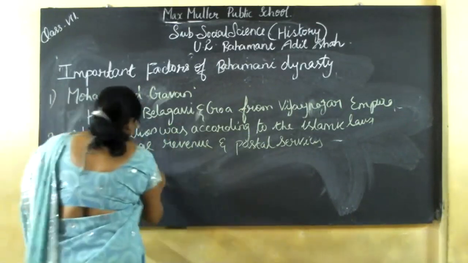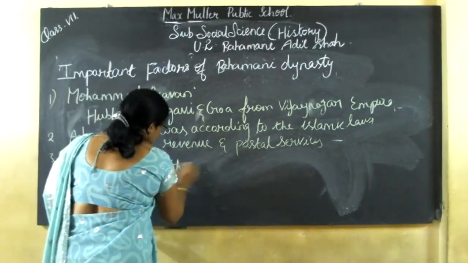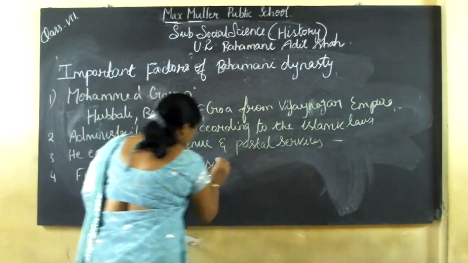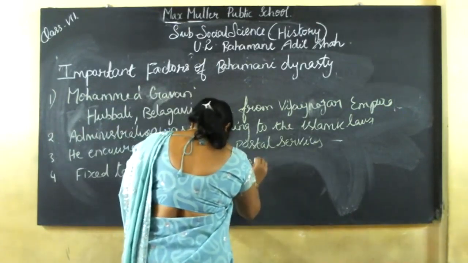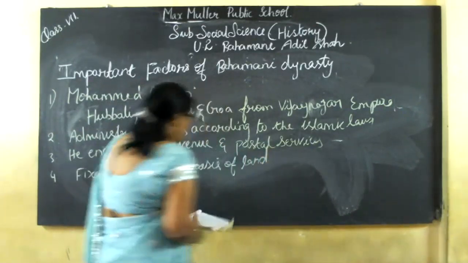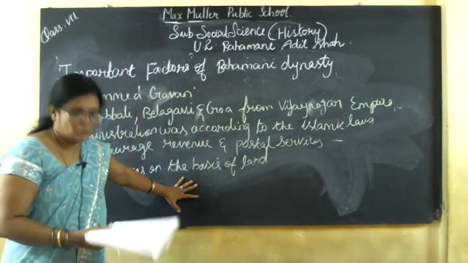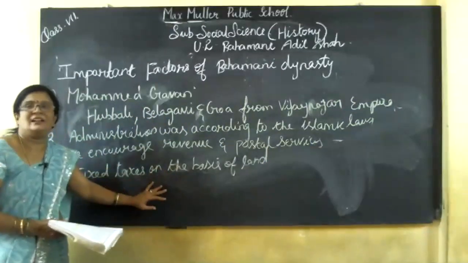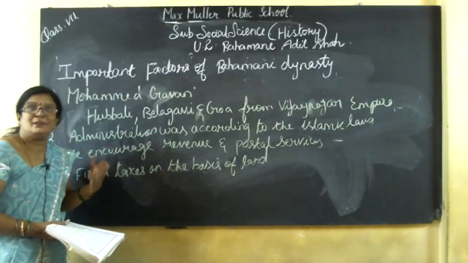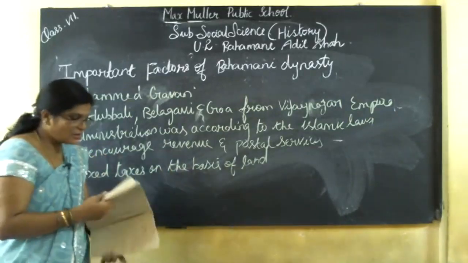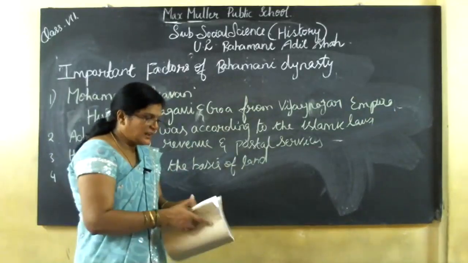Fixed taxes on the basis of land fertility and irrigation facility. You all know irrigation relates to agriculture. The tax was collected in cash.